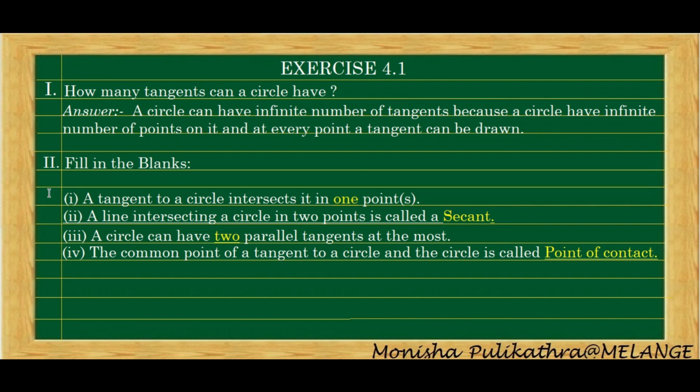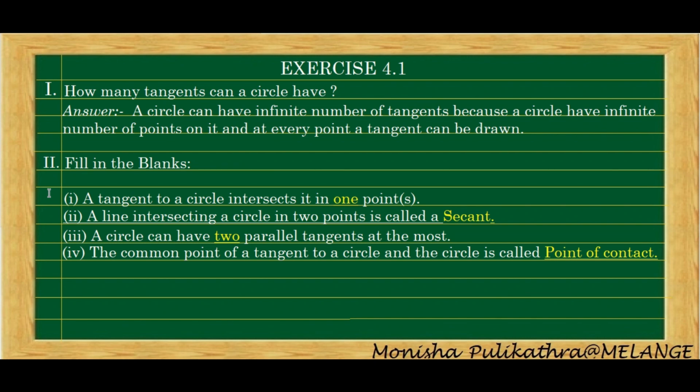In my previous video, I have already told you a circle is the locus of points which we trace to form a circle. So a circle has numerous points, and we can draw a tangent at each and every point. So the answer for this first question is: a circle can have infinite number of tangents because a circle has infinite number of points on it.